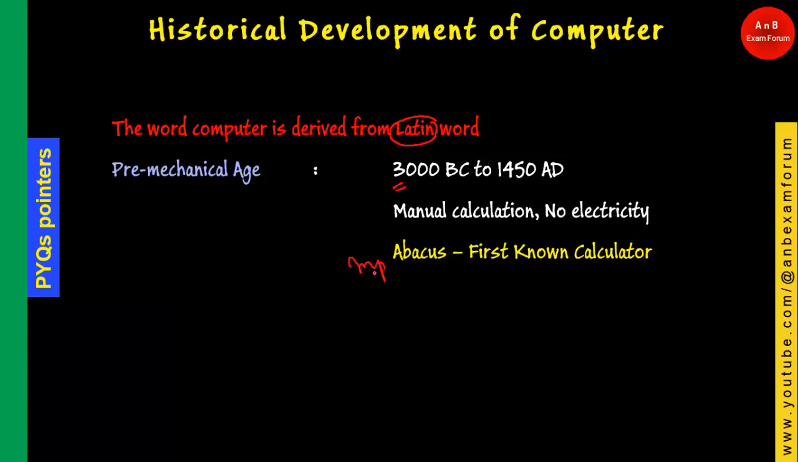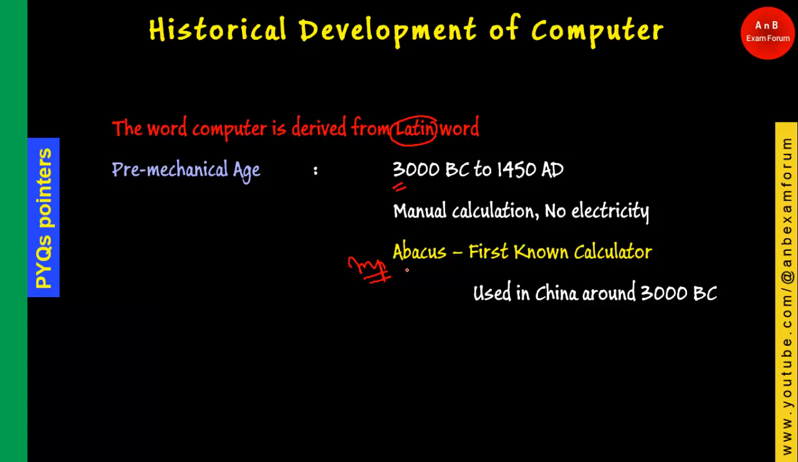Abacus is one of the instruments used to do calculation, and it is known as the world's first known calculator. As you know, it was used in China around 3000 BC. So you should remember abacus. It is one of the instruments to do the calculation. It has some beads and rods in it, and it is regarded as the first known computer. We have seen this question many times, so just remember this name.